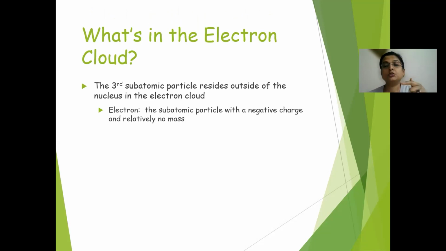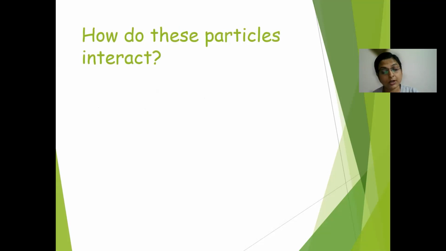Protons are positive, so to balance that positive charge we have something negative, the third subatomic particle called the electron, which is negative in charge. The number of electrons is equal to the number of protons.